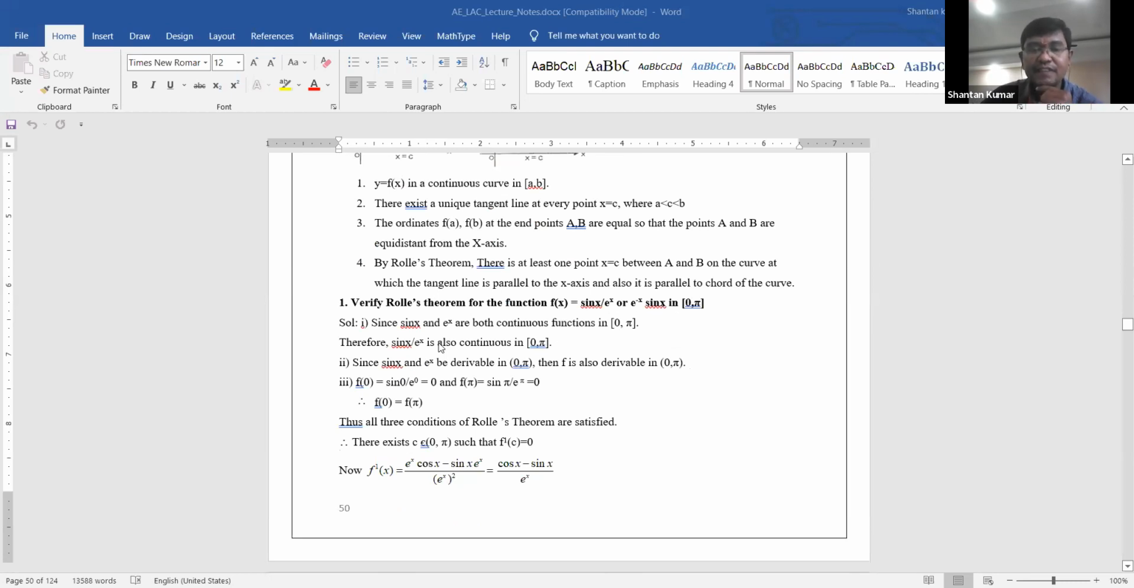What is it here? Verify Rolle's theorem for the function f of x equal to e power sin x by e power x, and since the denominator is there, you need to consider e power minus x into sin x in the interval 0 comma pi. That also you consider, e power minus x into sin x. The limits are a comma b.